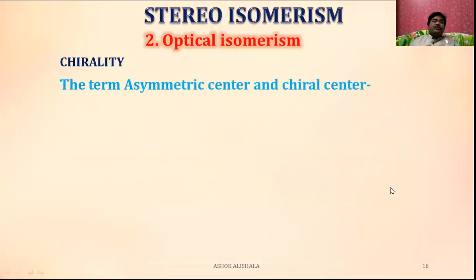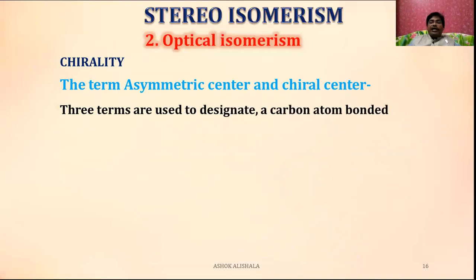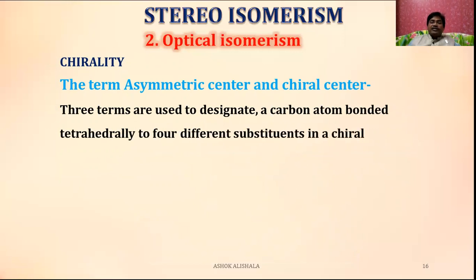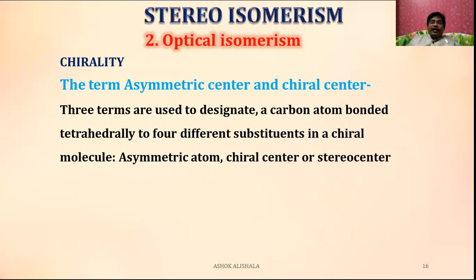Now let us see the other one. What is meant by the terms asymmetric center and chiral center? Three terms are used to designate a carbon atom bonded tetrahedrally to four different substituents in a chiral molecule: asymmetric atom, chiral center, or stereo center.